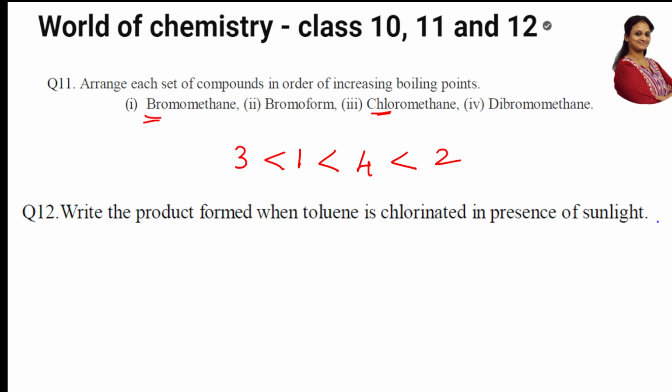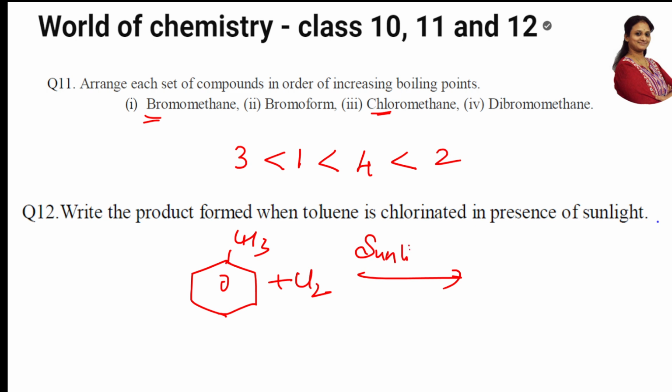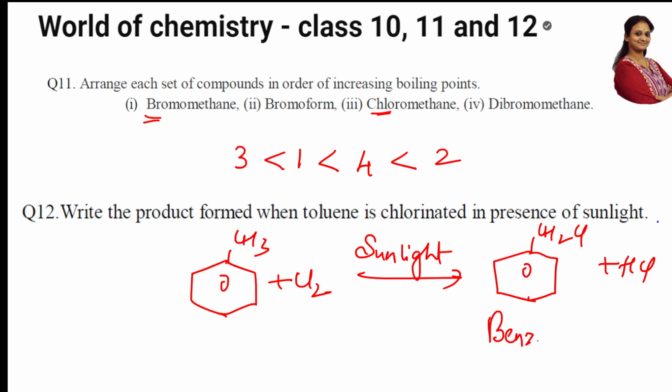Write the product formed when toluene is chlorinated in the presence of sunlight. Simple questions with 1 mark. See here, this is toluene, right? So what are you doing? You're chlorinating it, and applying sunlight. Easy, free radical halogenation. One H comes out as HCl, and the left out one is CH2Cl. What is this called? Benzyl chloride. This is called benzyl chloride.